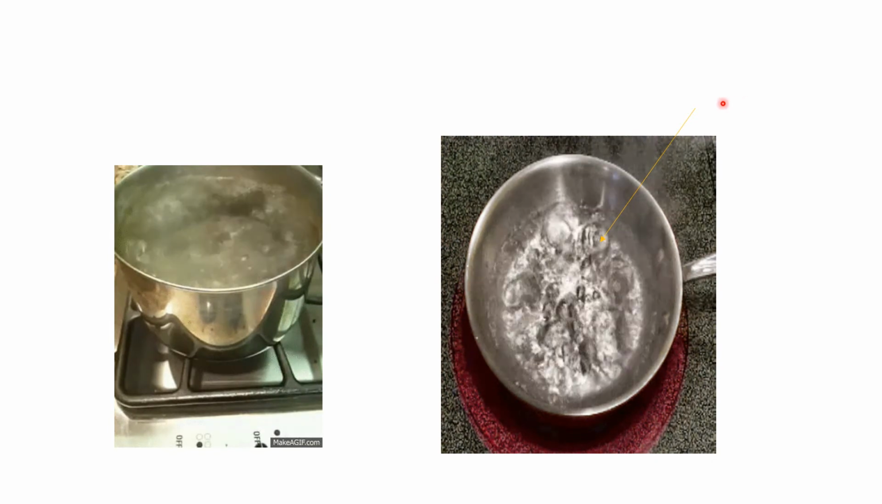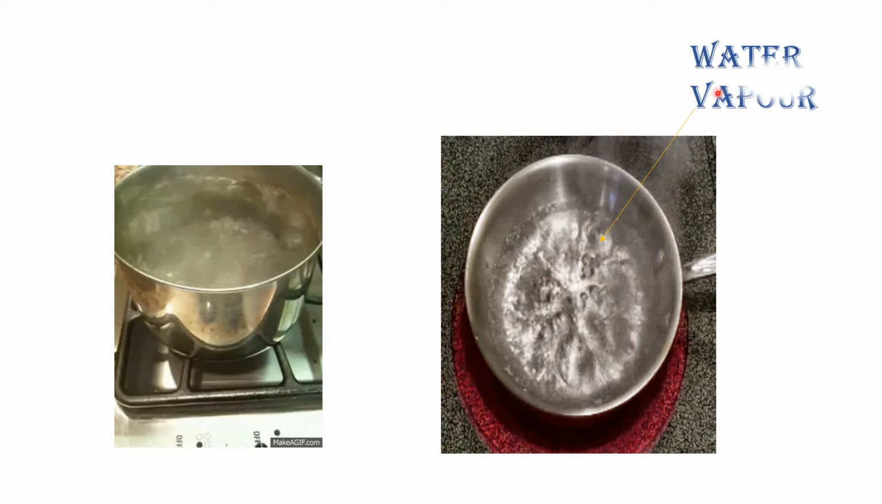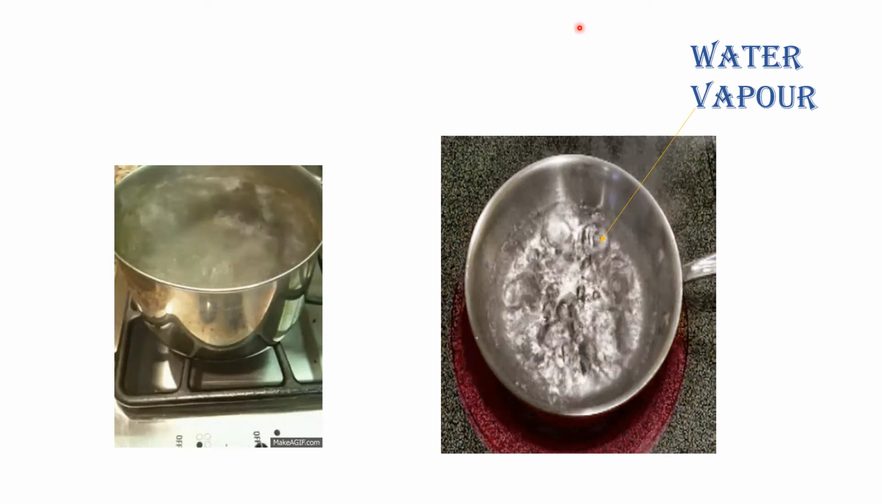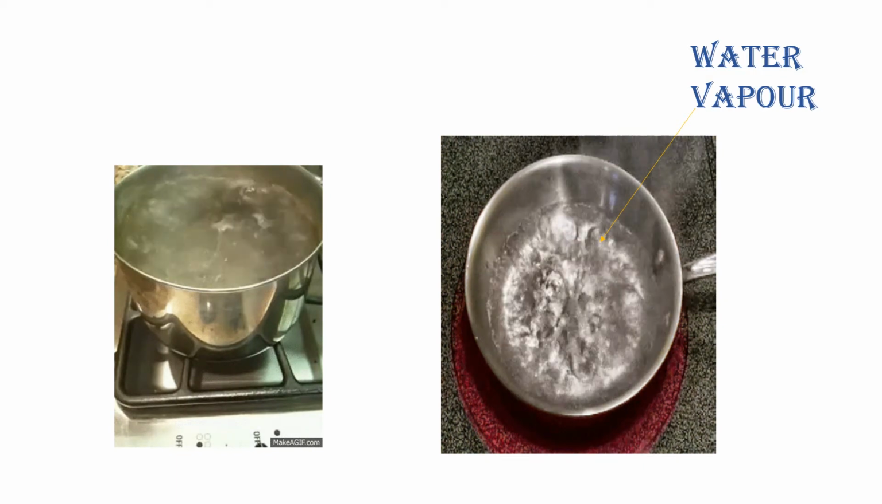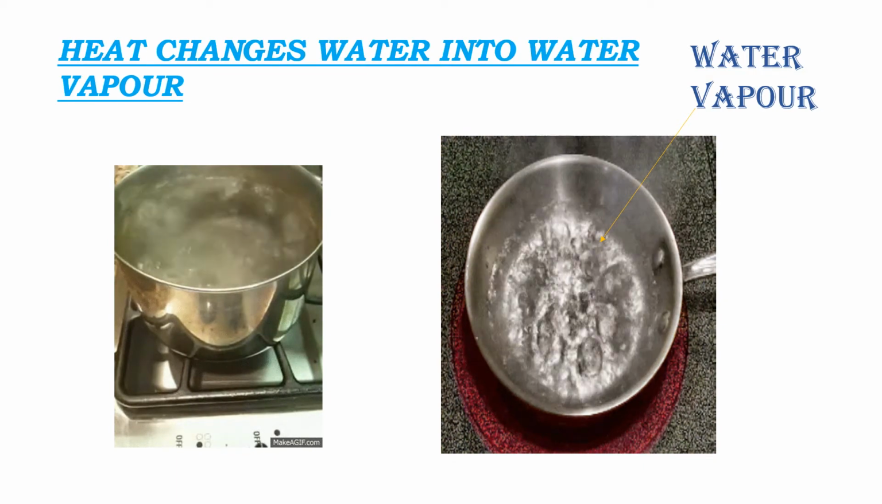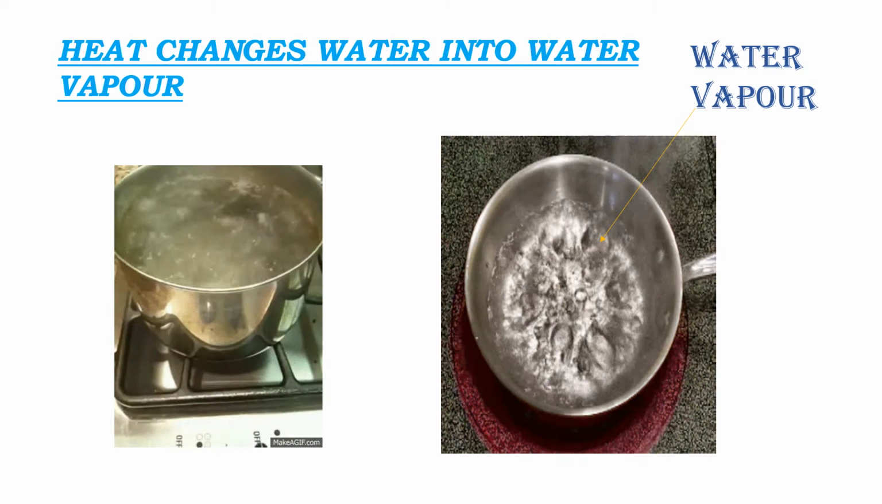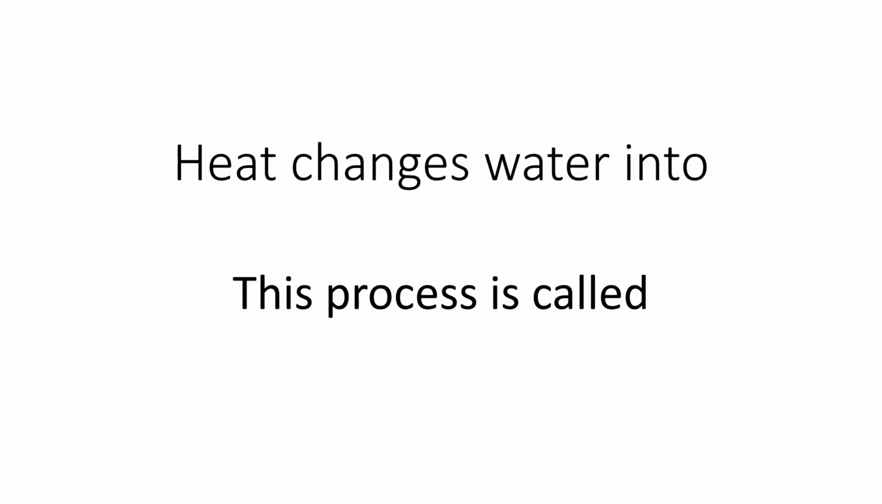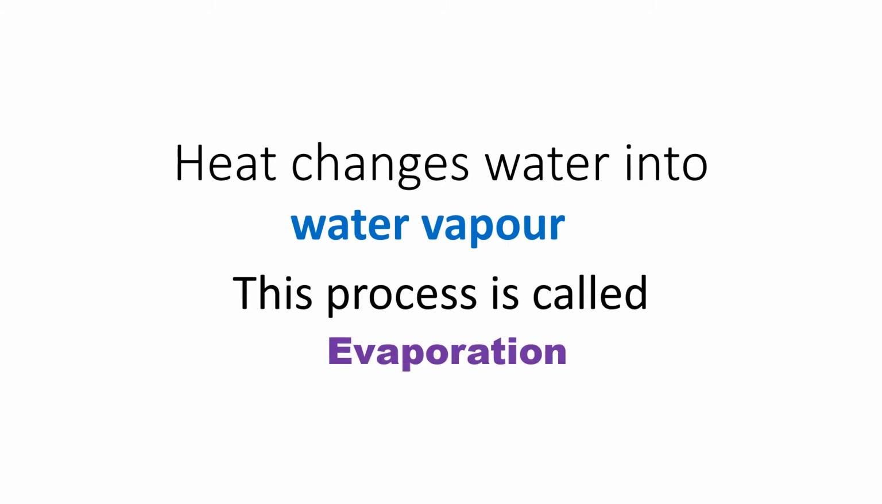And what will form in the air? Water vapor. So what is evaporation? So heat changes water into water vapor, and this process is called evaporation. What is this process called? When heat changes water into water vapor, the process is called evaporation.